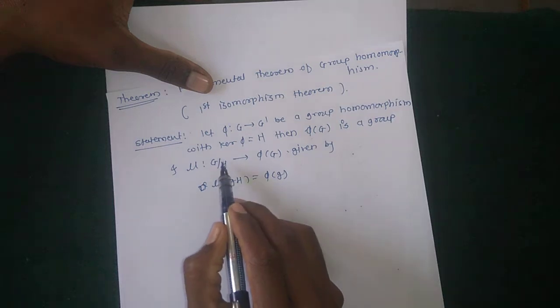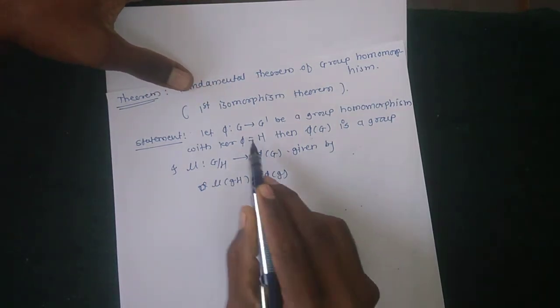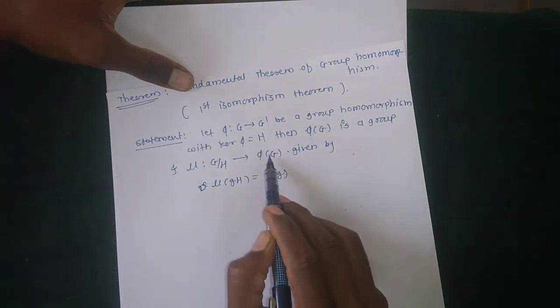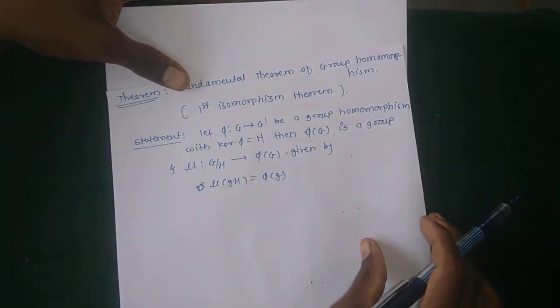When nu is applied on that element, the image is phi of g, because phi of G is the range set in G dash, the image of the elements of G.